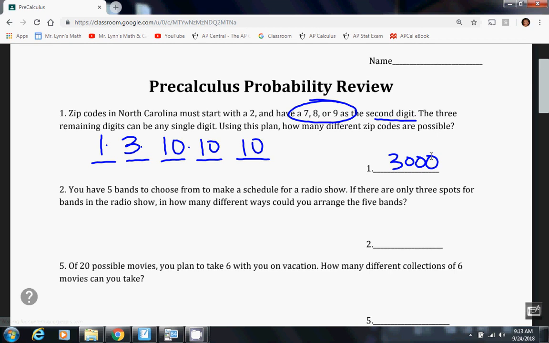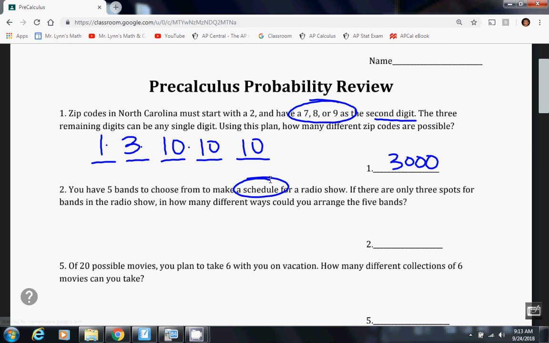Number 2, let's say you have 5 bands to choose from to make a schedule for a radio show. As soon as you see the word schedule, that should tell you that order matters. We do care about order when we're talking about a schedule. So if there are only 3 spots for the bands in the radio show, in how many different ways could you arrange the 5 bands? So since we see the word schedule, that tells us order does matter. That tells us we're dealing with a permutation.